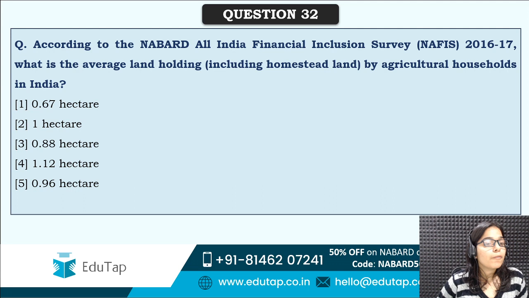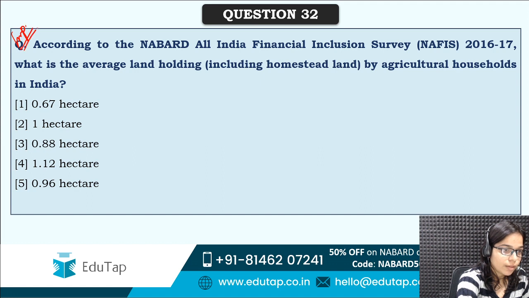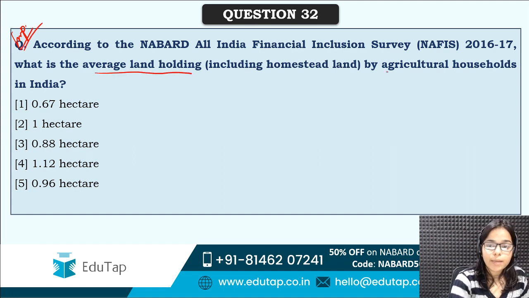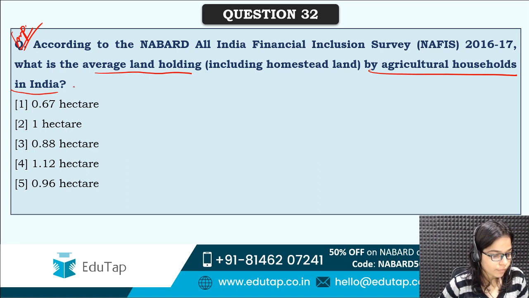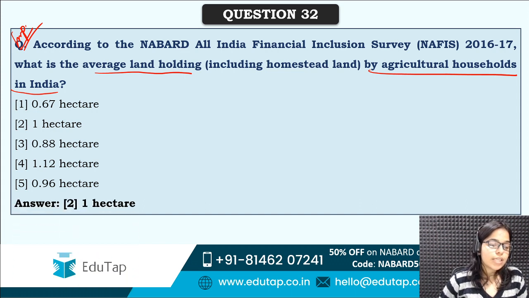Next is, what is the average land holding by agricultural households in India? Again, it's a very important question. What is the average land holding by the agricultural households in India? Correct answer is 1 hectare. So on average, agricultural households have 1 hectare land holding.